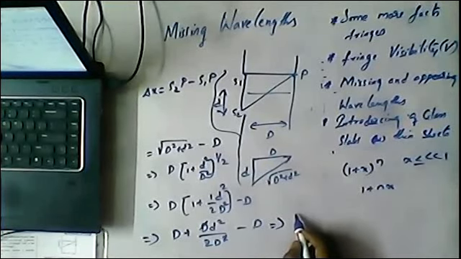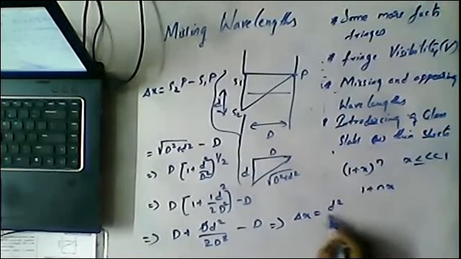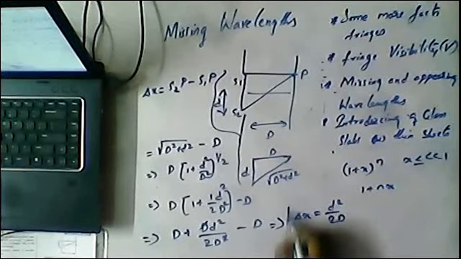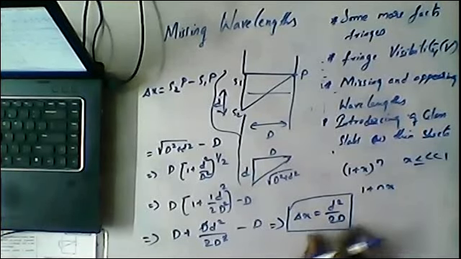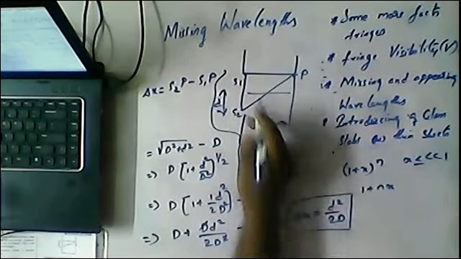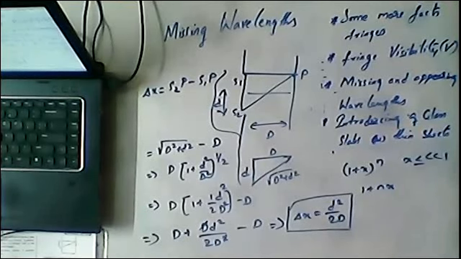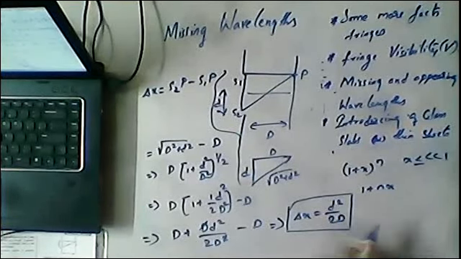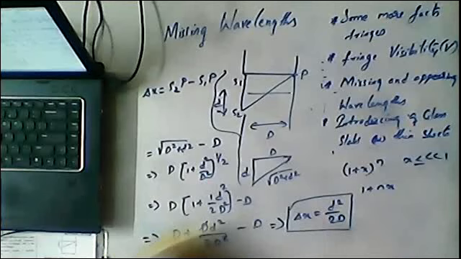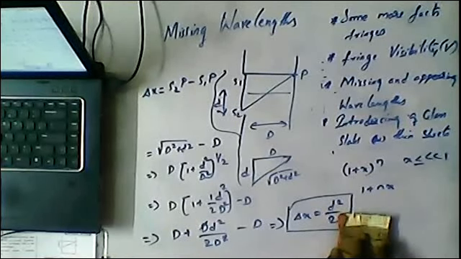Ultimately our formula is delta X equal to d square by 2D. This is the path difference traveled by the second wave. Now after getting d square by 2D, I'm erasing this and will continue in the next.